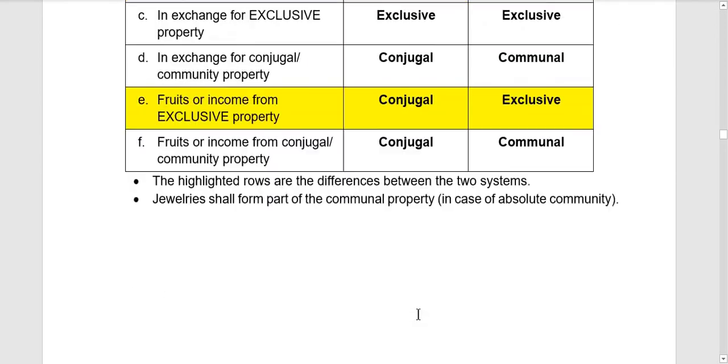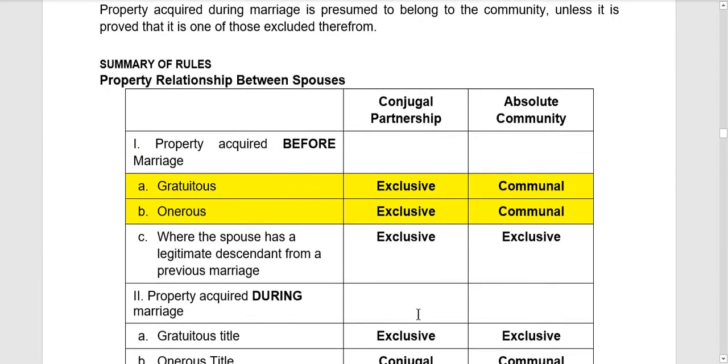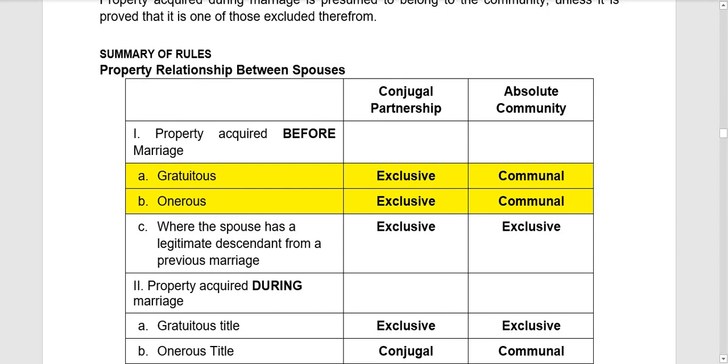Okay, so that's it for the rules on the classification of properties. Conjugal ba siya or exclusive ba siya under conjugal partnership of gains? Or communal ba siya or exclusive property ba siya under absolute community of property?